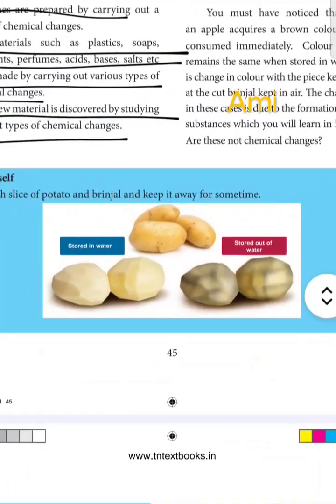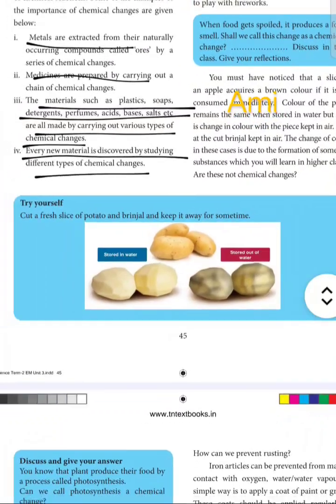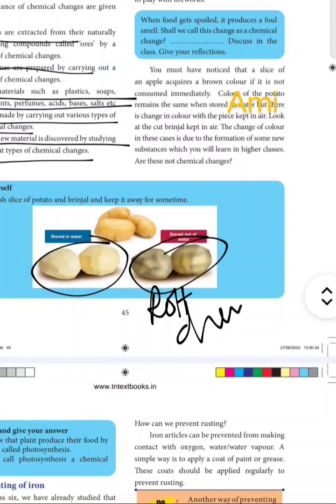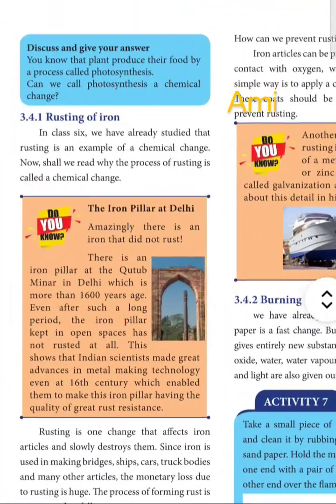You can see here in this picture, here is a slice of potato. It is stored in water, and it is stored outside the water. Here it has rotted. So this is a chemical change where it cannot be reversed back to the fresh form. This is a chemical change, it is irreversible and a new product is formed. Fine.